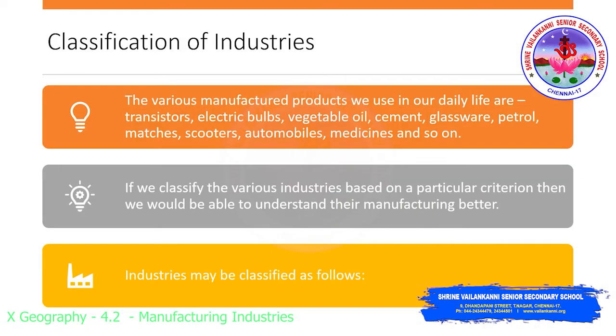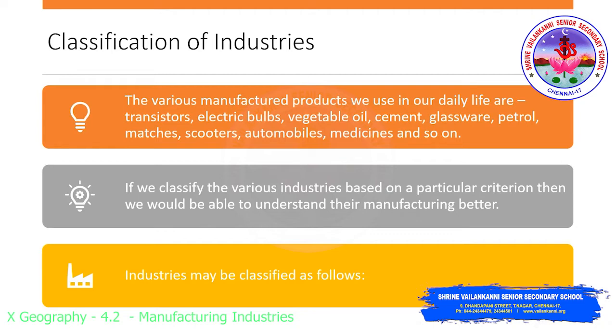The various manufactured products we use in our daily life. Just look around your house and have a look at the things we use, from small products to huge products. Whatever it was, it was manufactured in an industry or a factory, right? It can be transistors, electric bulbs, vegetable oil, cement, glassware, petrol, scooters, automobiles, etc. Whatever it is, it comes from industries.